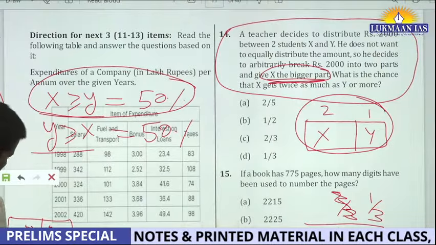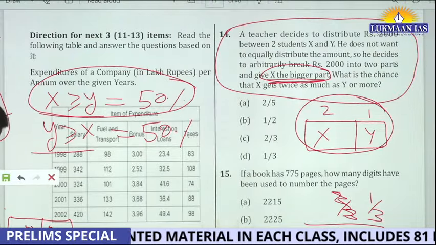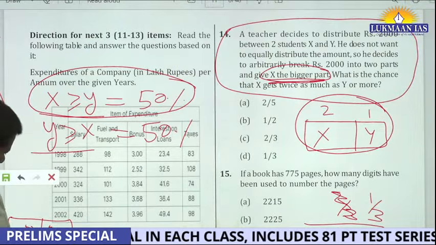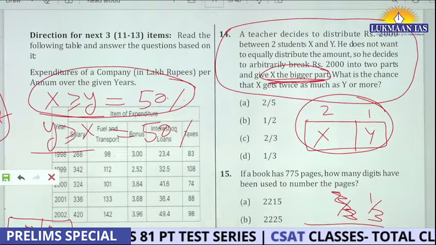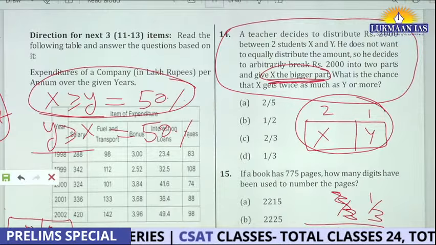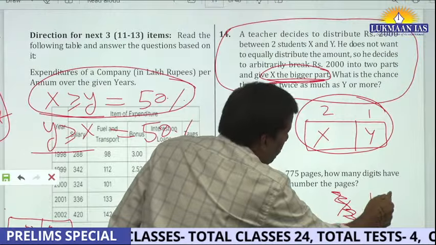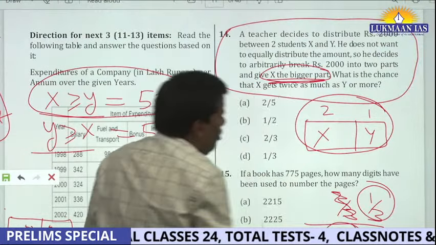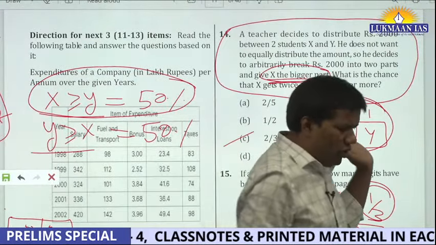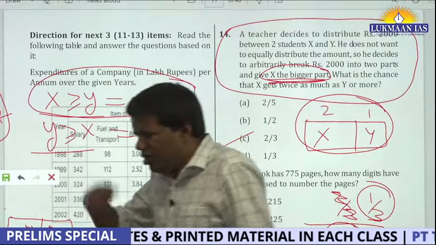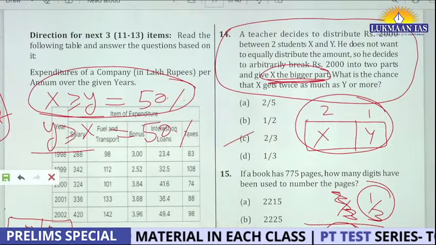But let's say somebody gets 75 rupees, the other 25. So this one is getting more, but the probability of X getting more will keep decreasing, right? So that's why this has to be 1/3 and this is 1/3. See, if you can understand this logic, you will mark it 2/3 without touching pen and paper. And see, this is the way you have to train your mind.